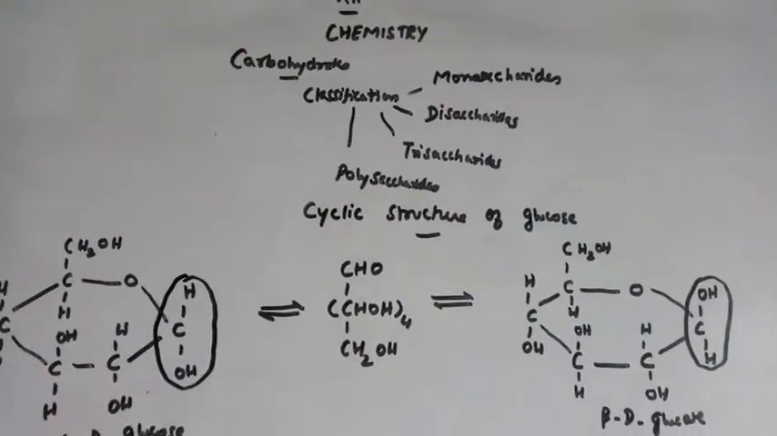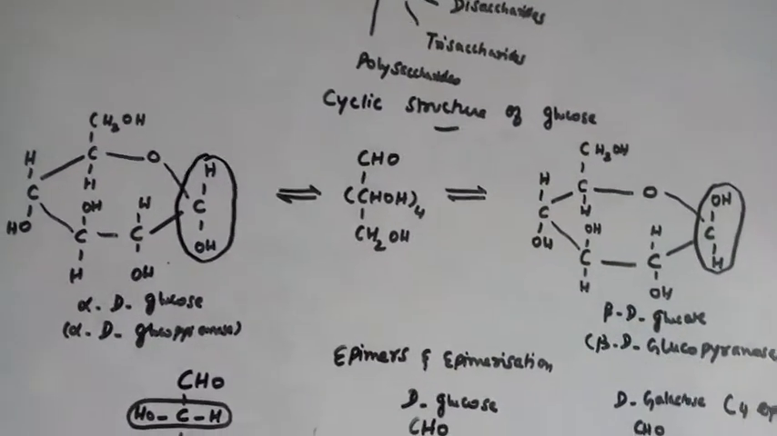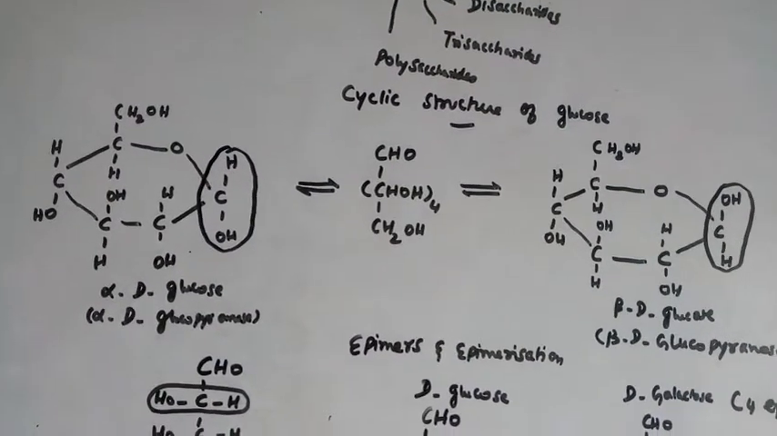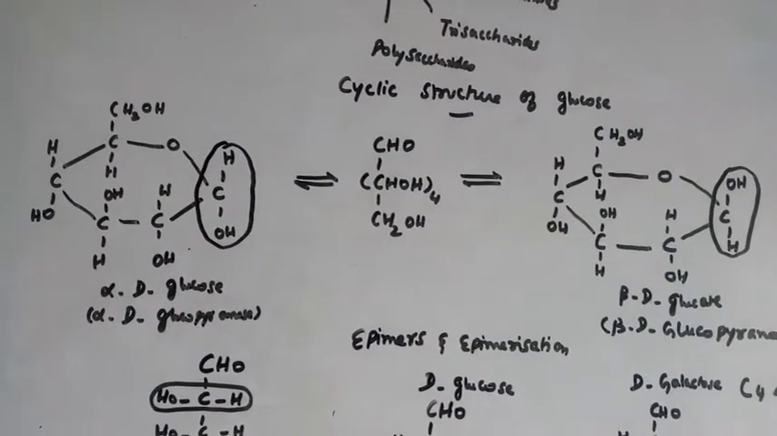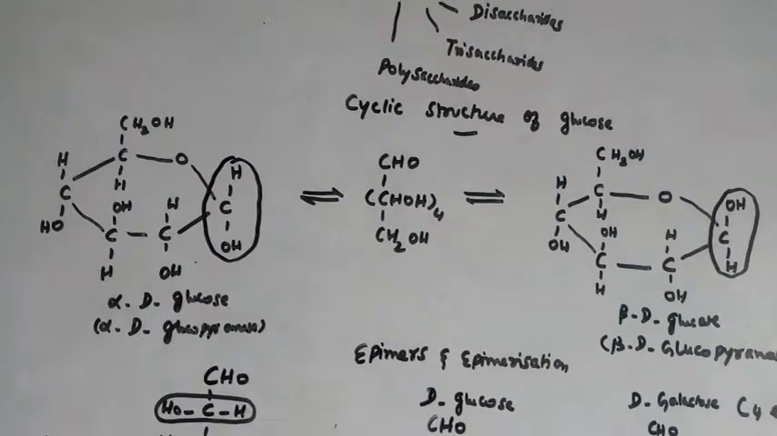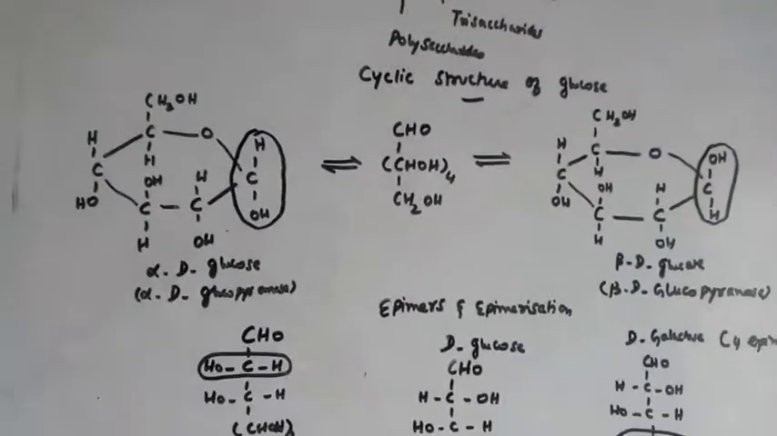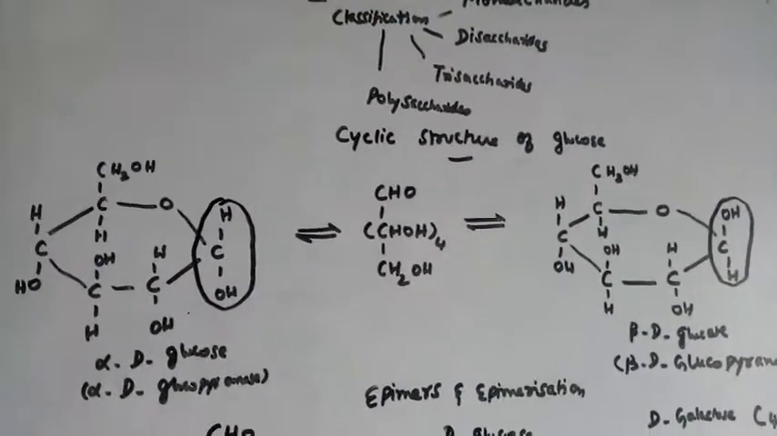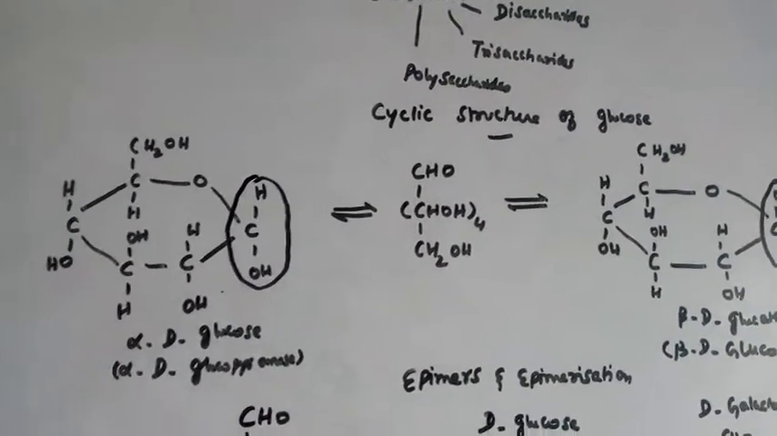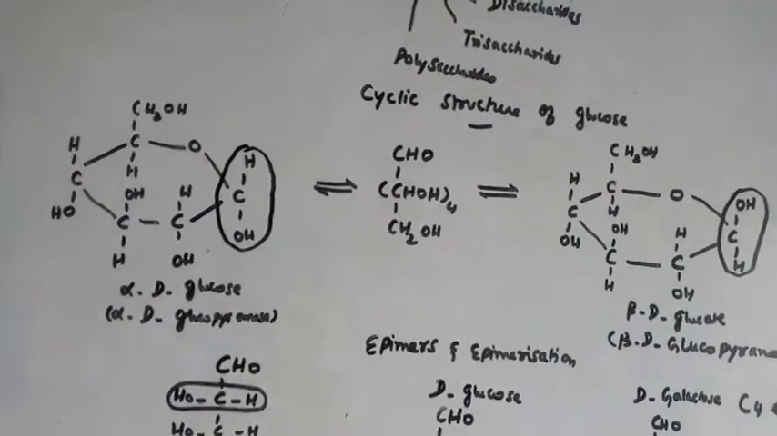So these 2 isomer forms differ only in the configuration of the C1 carbon. These kinds of isomers we call anomers. So what are anomers? If they ask, you can write this definition: the isomers which differ only in the configuration of the C1 carbon atom are called anomers. The cyclic structure of glucose is very similar to the structure of pyran.